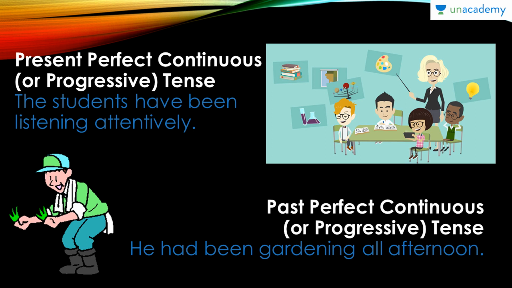Second one, past perfect continuous or progressive tense. So it is in past, not present, and otherwise it's similar. Action is being done in continuous, and perfect, which has been or had been. But since it is in past tense, it should be had been, and the continuous tense verb. So, he had been gardening all afternoon. Again, you can't convert this into passive voice.